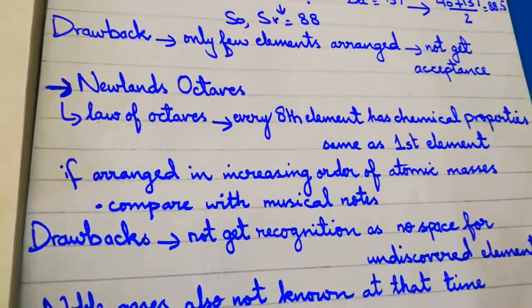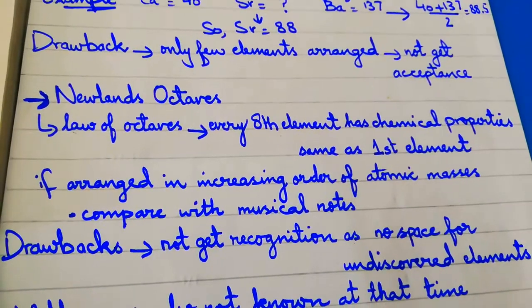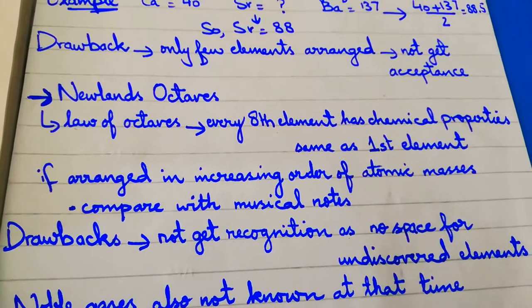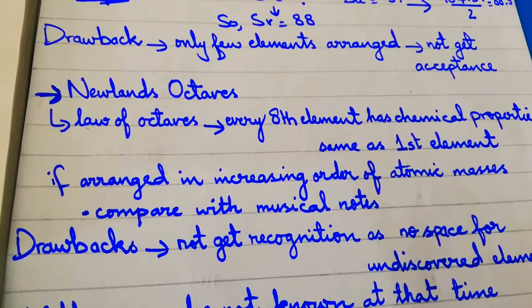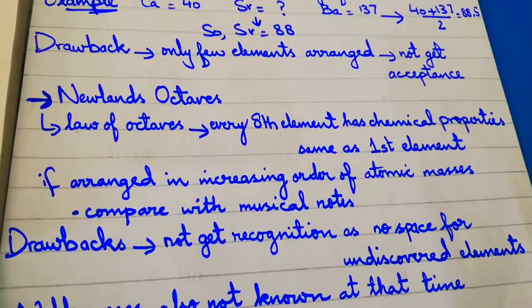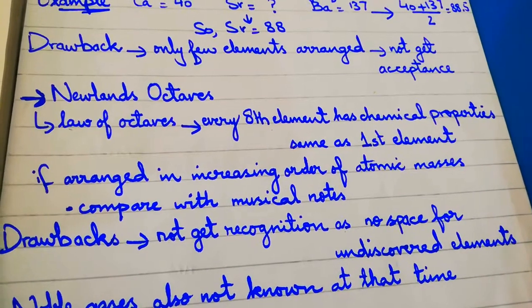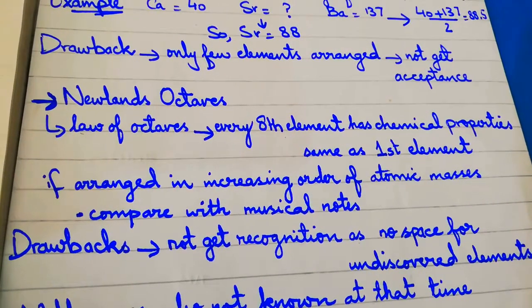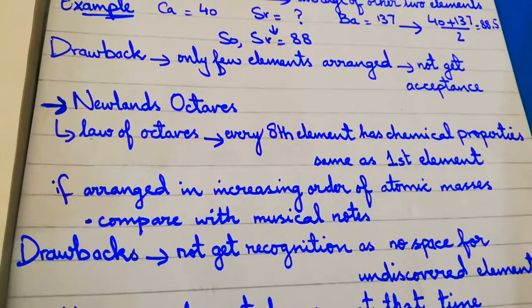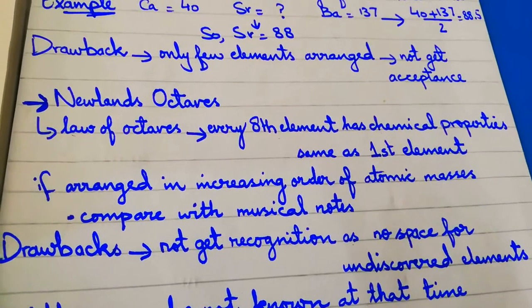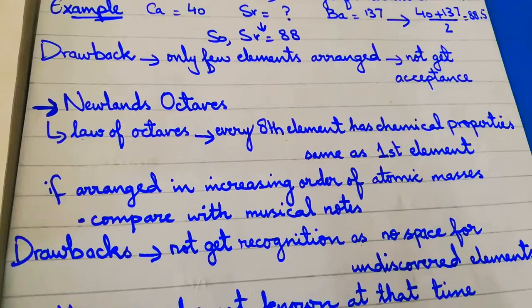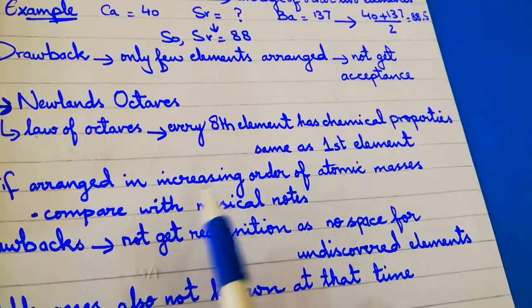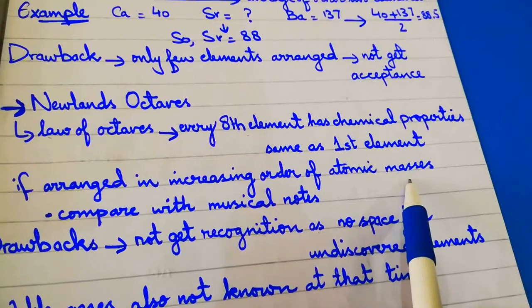When Dobereiner's triads idea failed, Newlands gave another idea, and that idea given by Newlands is given the name of the law of octaves. What is meant by the law of octaves? Newlands basically said that when we have to arrange the elements, we will arrange them in that sequence that every eighth element has chemical properties similar to the first element. Then this sequence will go on in the same pattern. And the elements have to be arranged according to their increasing atomic mass.